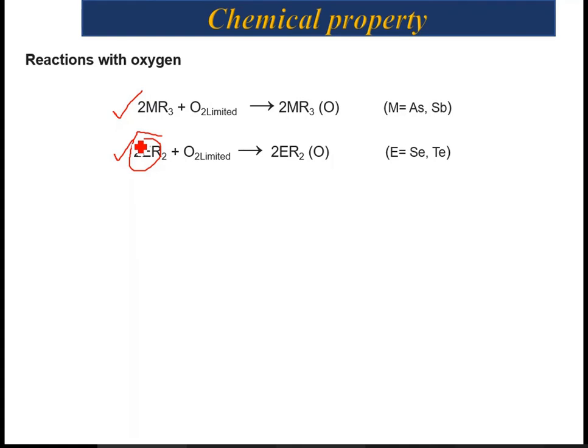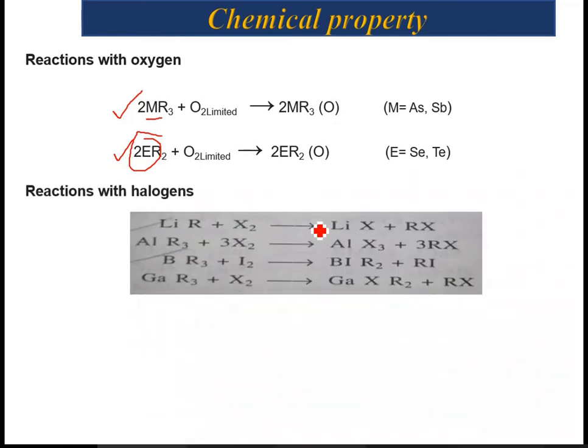However, during the reaction, they retain their metal carbon bond. So instead of phosphorus in these reactions, you can put arsenic or antimony, and the oxidation will take place.